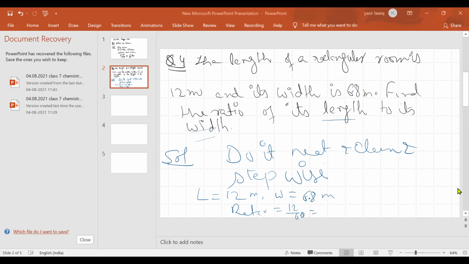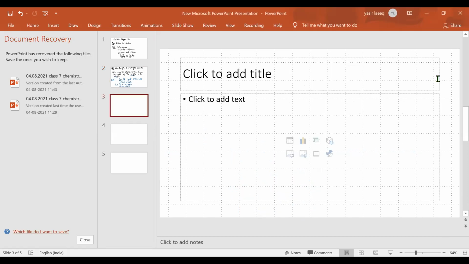Sir, the answer is coming. Yes, yes. Ubada has said it. Very good. 1 is to 10. Ubada, something is missing. Do it correct. This is wrong. Ubada, are you listening? Yes, sir, I am listening to you. This is very easy, beta. You are forgetting the things again and again.